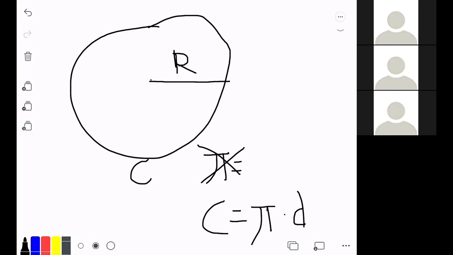It is the same for all circles, whether microscopic or gigantic. The digits in pi go on for infinity. There is no end or repeating pattern, so pi is called irrational.